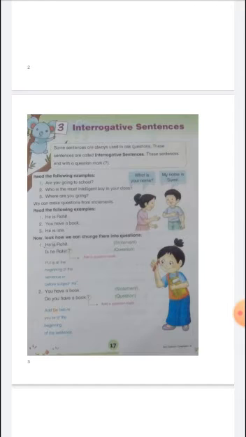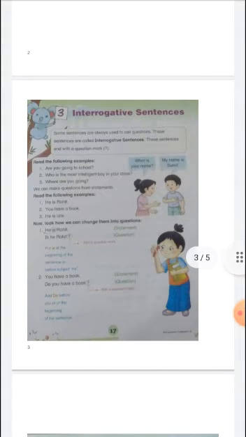Now read the following examples. Here are 3 examples which help you to know better what an interrogative sentence is. Are you going to school? It means in the sentence someone is asking, are you going to school? It is an interrogative sentence, and here the question mark is also present. Who is the most intelligent boy in the class? And then a question mark. It is an interrogative sentence.